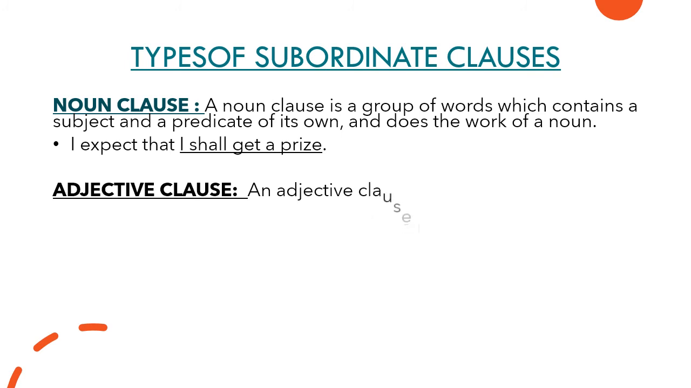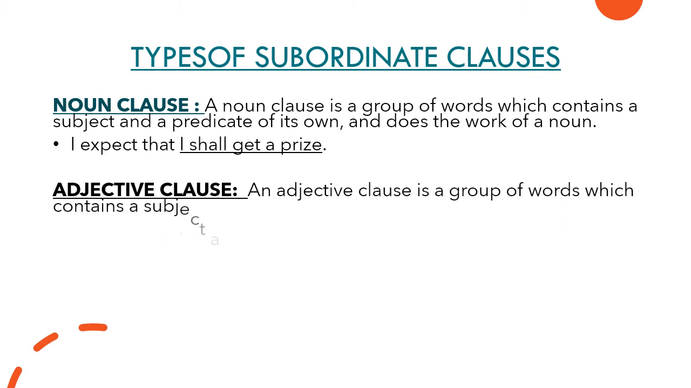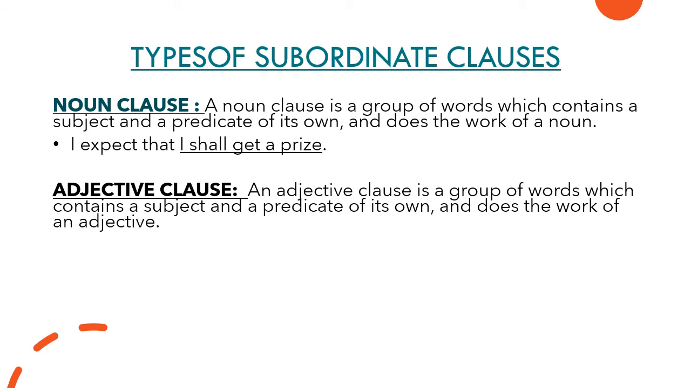Moving next, adjective clause. An adjective clause is a group of words which contains a subject and a predicate of its own and does the work of an adjective. So in noun clause, it will do the work of a noun. In adjective clause, it will do the work of an adjective. Example, he died in the village where he was born. So that's an adjective clause. So it's describing more. Where did he die? He died in the village where he was born. So that is an adjective clause.